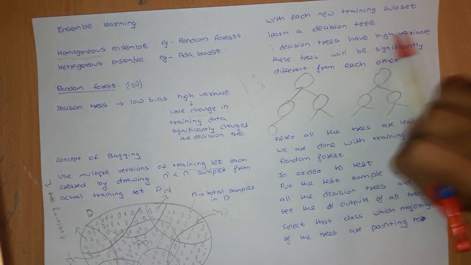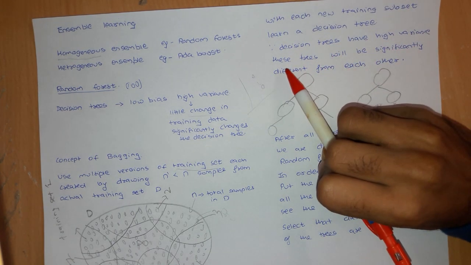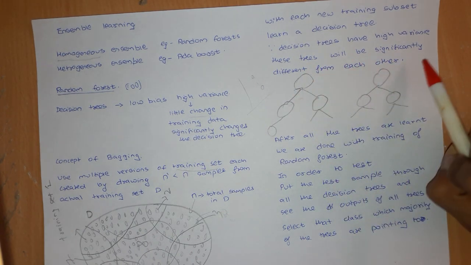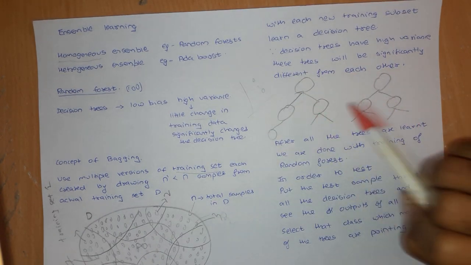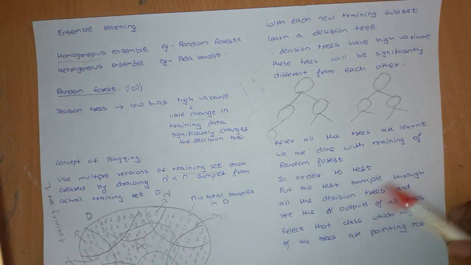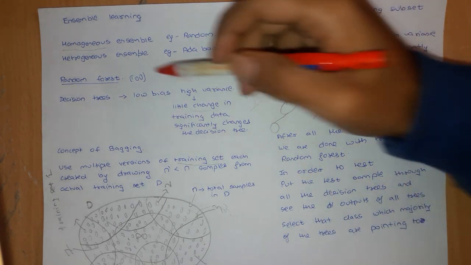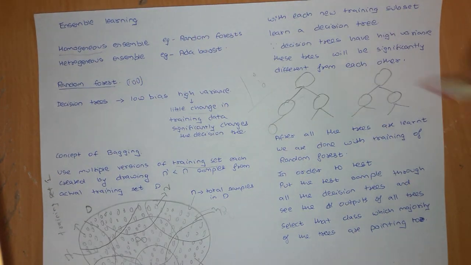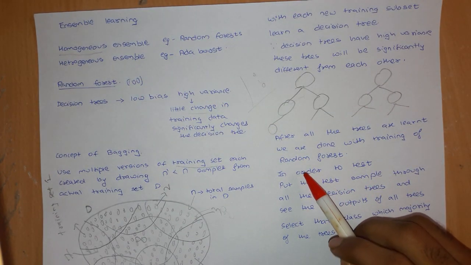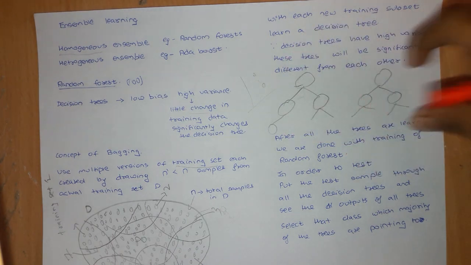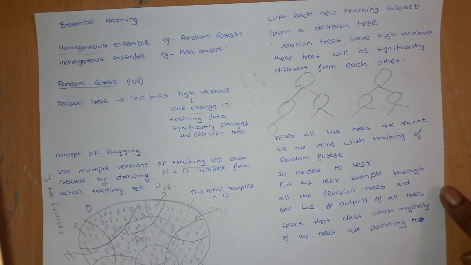So the decision trees will have high variance and will be significantly different from each other because they have different training data. After all the 100 trees are learned, we are done with the training of random forest.